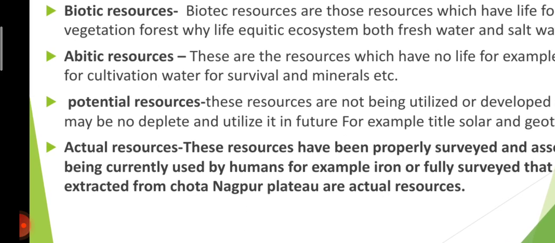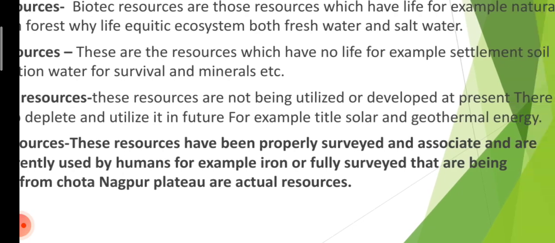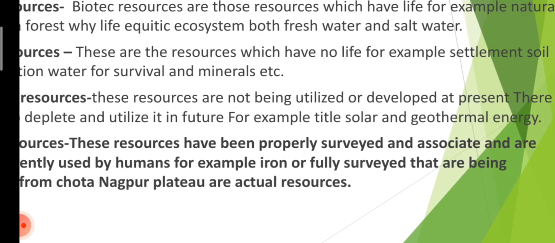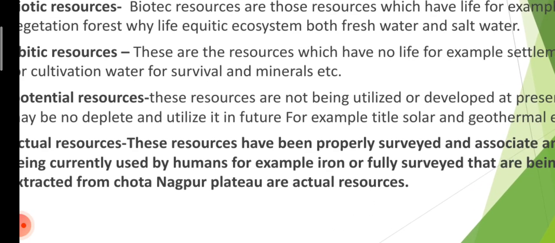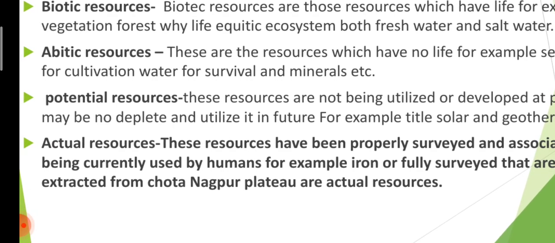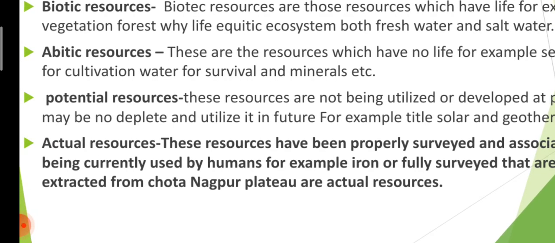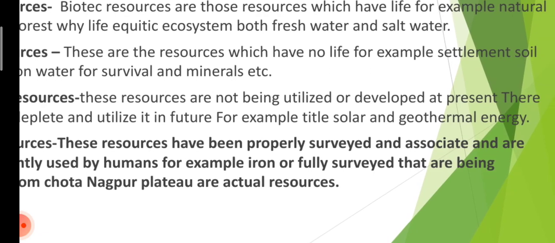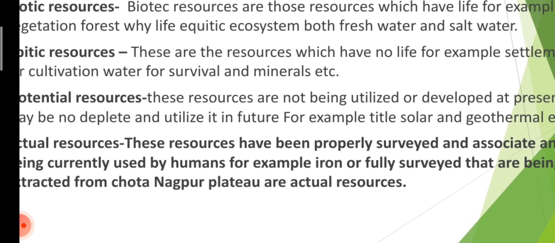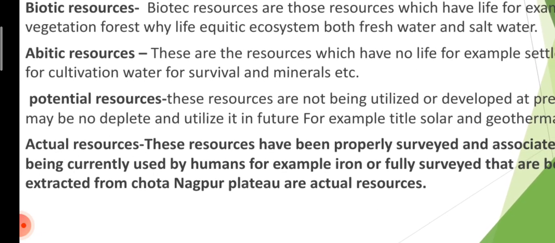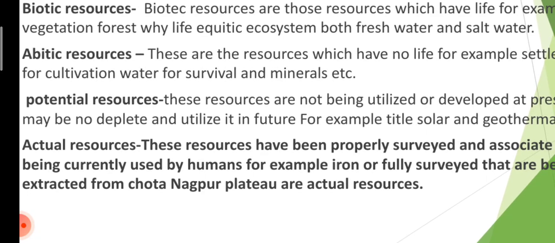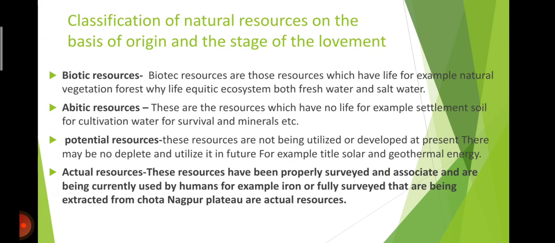These resources have been properly surveyed and developed and are currently being used by human beings. For example, iron ore, coal. These, fully surveyed and extracted from the Chota Nagpur Plateau, are the actual resources.